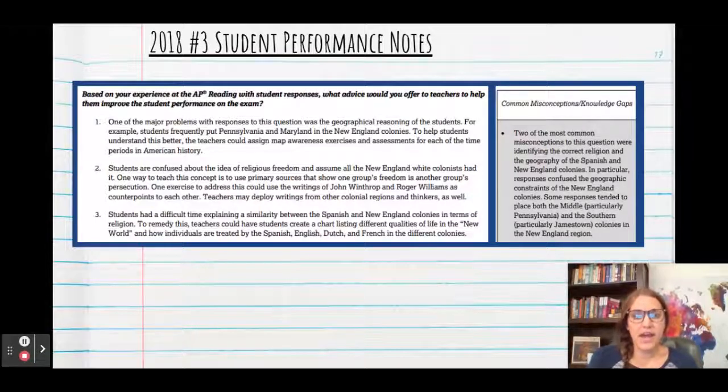But here's the part that I think is really interesting. On this question, they asked the chief reader, what advice would you offer to teachers to help students improve their performance? And one of the things that the chief reader really highlighted was the importance of geography, that students really struggle to remember the regions and what colonies were included in New England. And so students really on the AP exam struggled with that. So if you're using this as a review, make sure that you have some key notes here to look back on before your AP exam to make sure you highlight what the regions or which colonies were in each region.